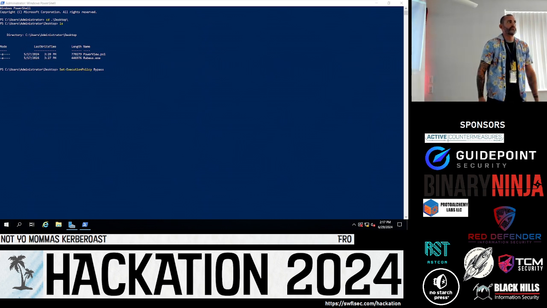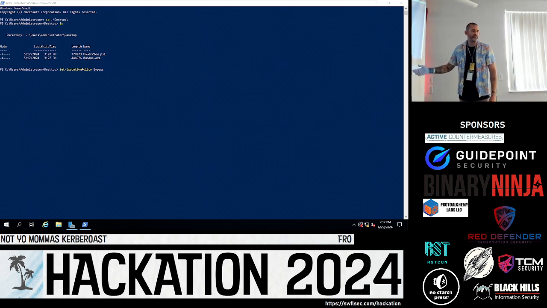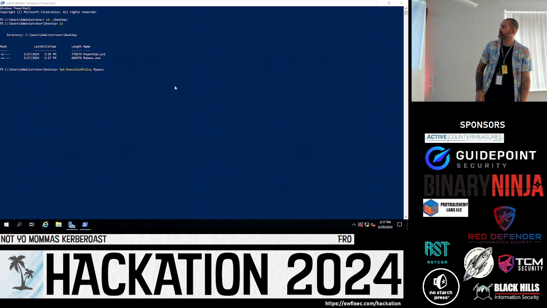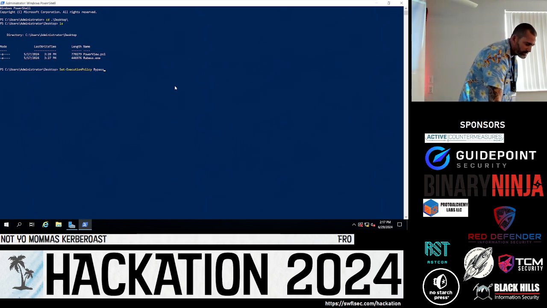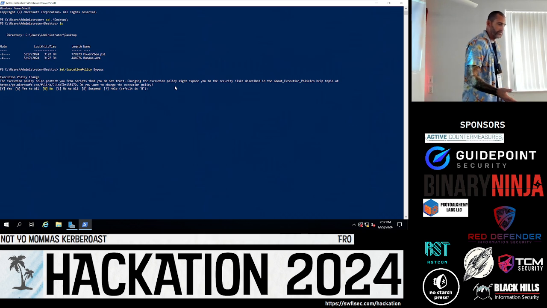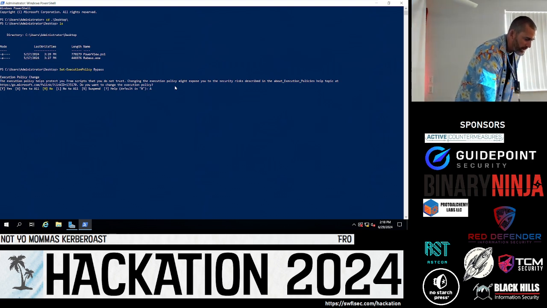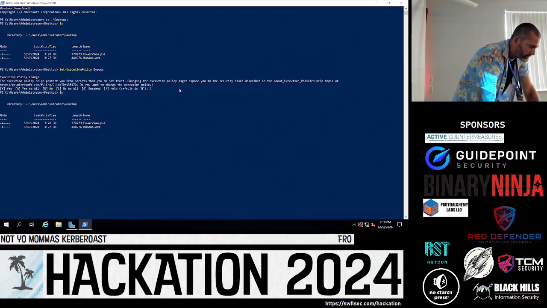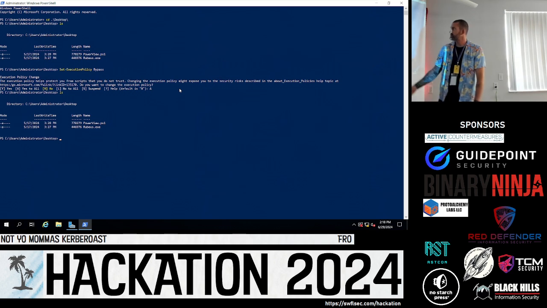Okay, so here's PowerShell. The first thing we want to do is Set-ExecutionPolicy Bypass. Let me try to get this a little bigger for you guys. Nope, that's as big as I can get it. So we want to do Set-ExecutionPolicy Bypass, and when we hit enter, it's basically asking us if we're allowed to run scripts inside of PowerShell. We can say yes or yes to all. I'm going to do a capital A for yes to all, so that I can run some scripts in here. The two scripts that I went over earlier are PowerView and Rubeus, right here.